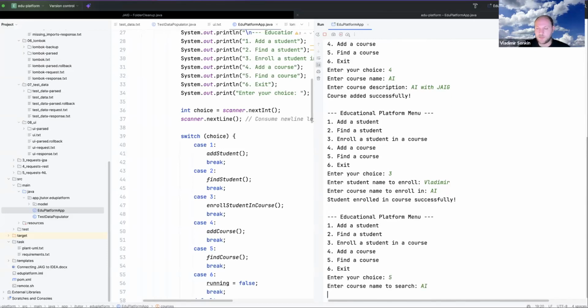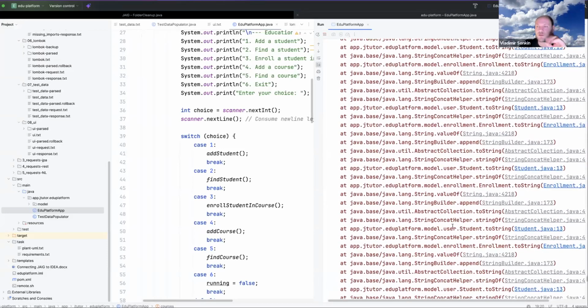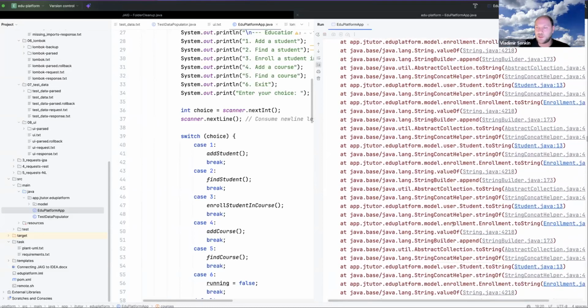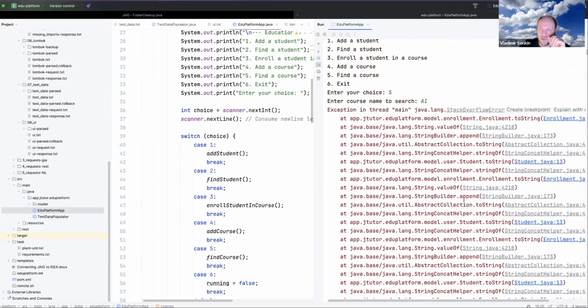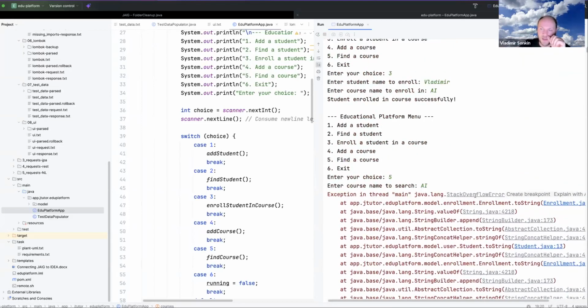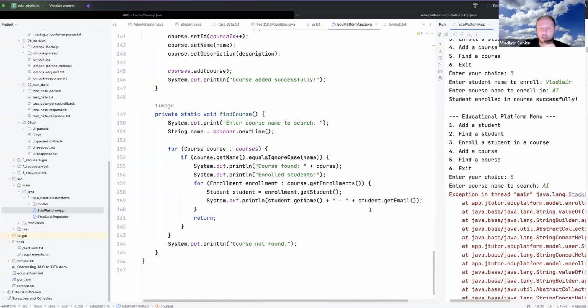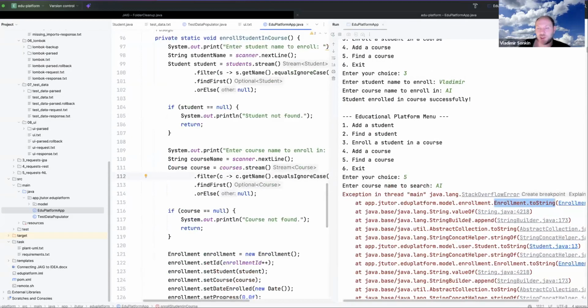Okay, AI. Oops, something did not work. So it happens that something is not working for some reason, and I even know the reason. This happens because in enrollment, toString is not using data directly from the user, but is using it somewhere else. It is using enrollment toString. So we can check, we can change it manually.